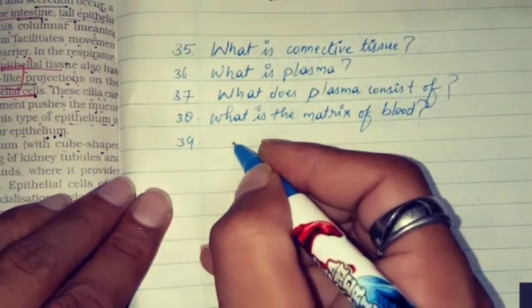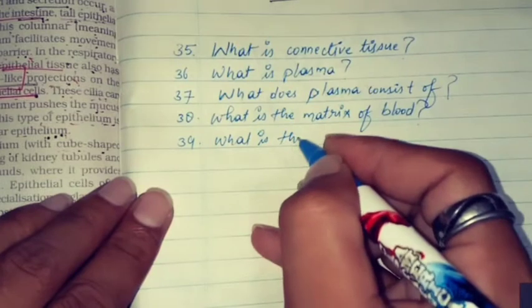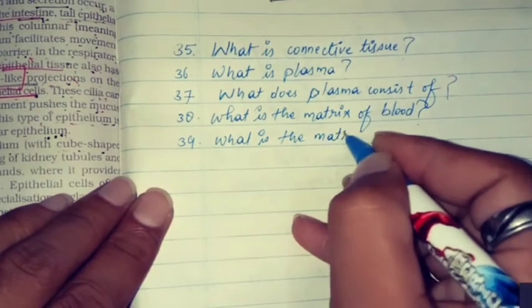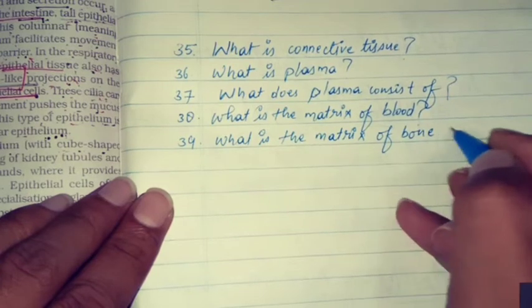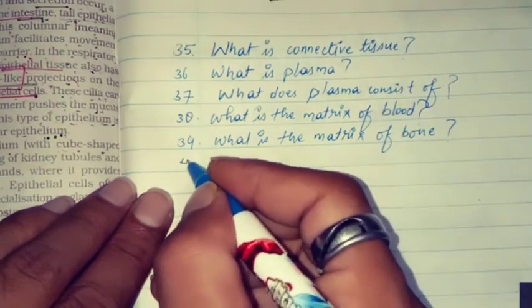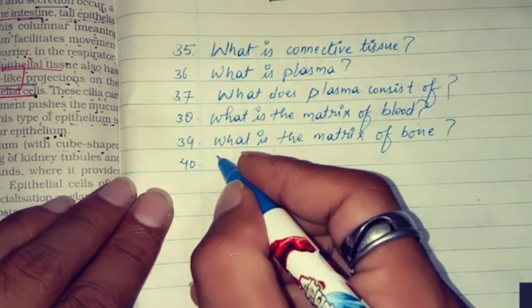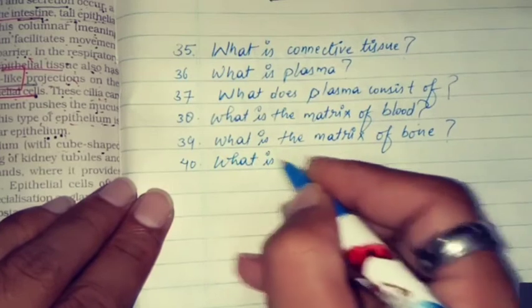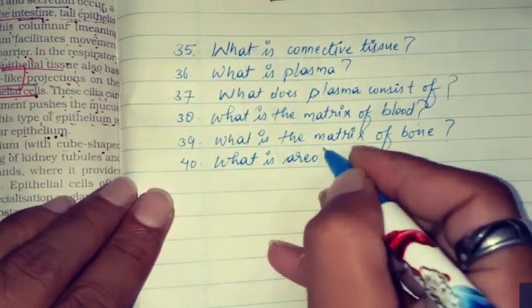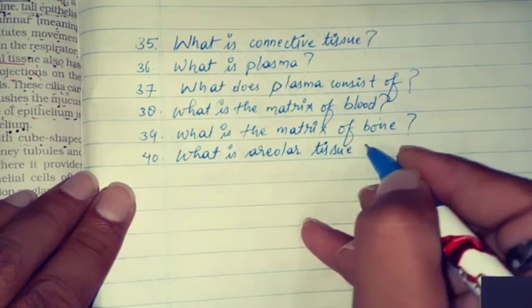39. What is the matrix of bone? 40. What is areolar tissue?